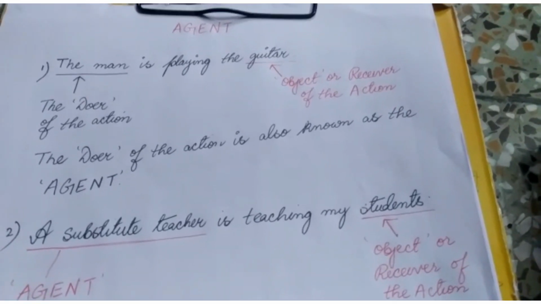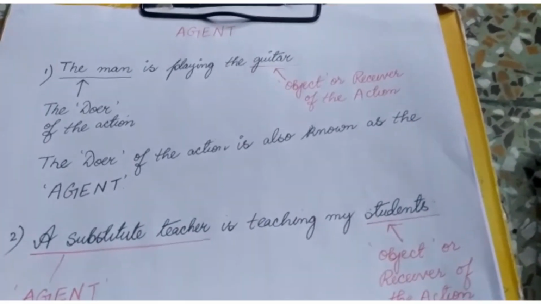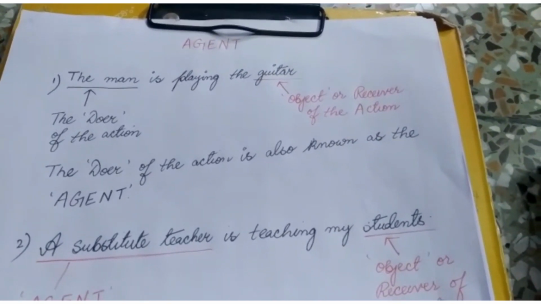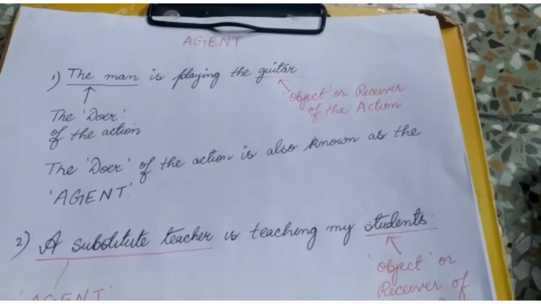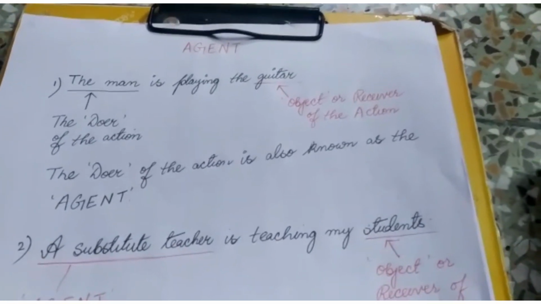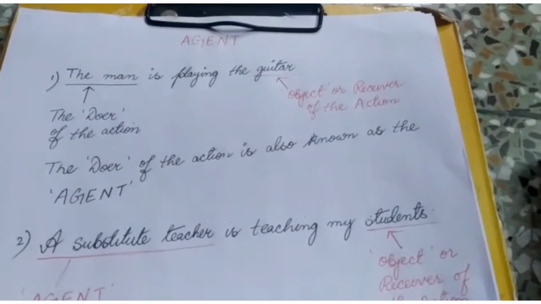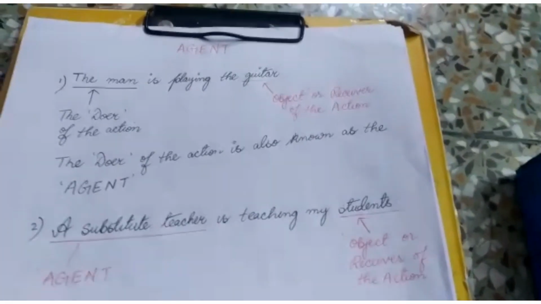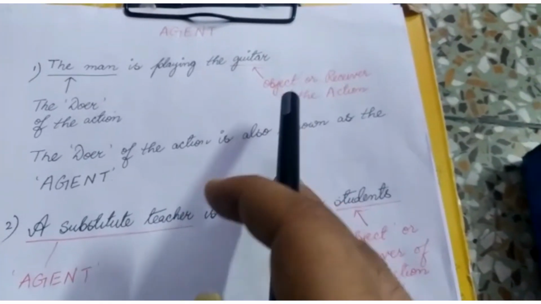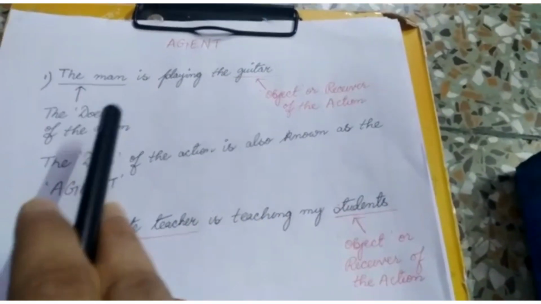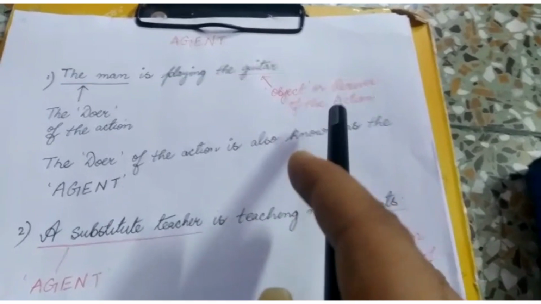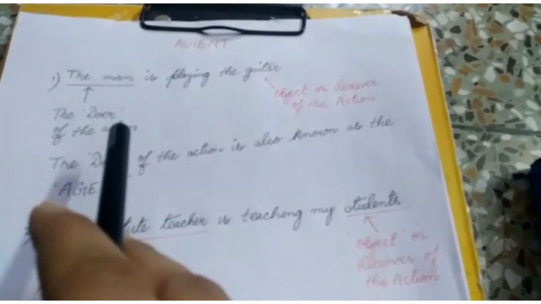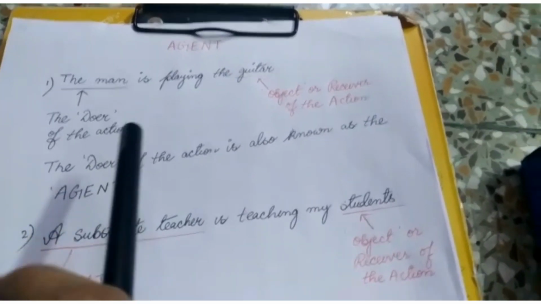So the agent is the doer of the action and the object is the receiver of the action, that is, the object is being acted upon by the agent or the subject of the sentence. The object here is being acted upon by the agent. So the object is the receiver or the recipient of the action, and the agent here is actually initiating the action.